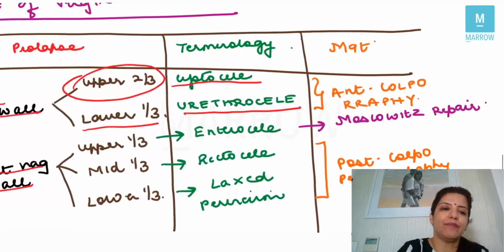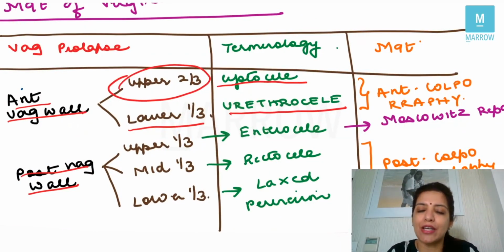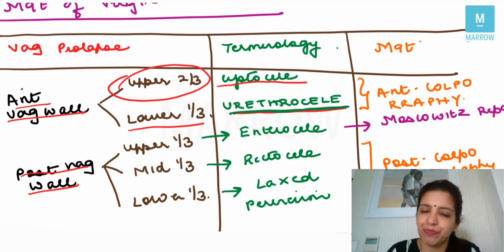Okay, so now look here. If upper two-thirds of the anterior vaginal wall is prolapsing, it is called as cystocele and the management of cystocele is anterior colporrhaphy. If lower one-third of the anterior vaginal wall is prolapsing, it is called as urethrocoele and management of urethrocoele is also anterior colporrhaphy. So whether you have to manage cystocele or whether you have to manage urethrocoele, the management is anterior colporrhaphy, right?